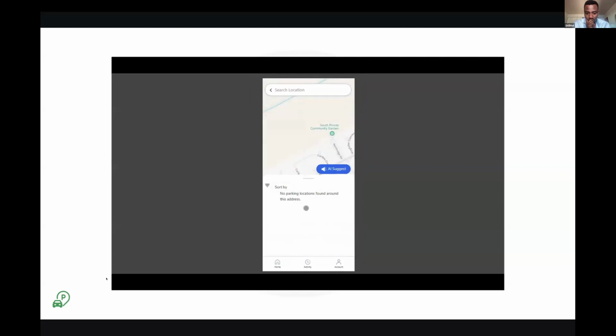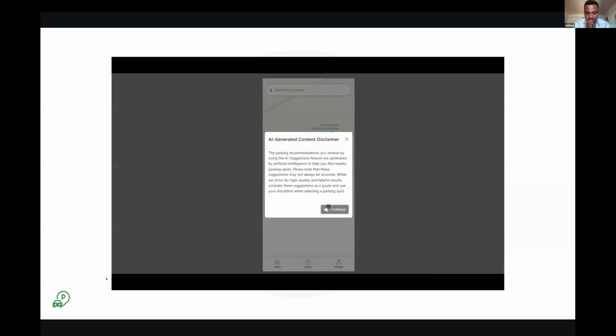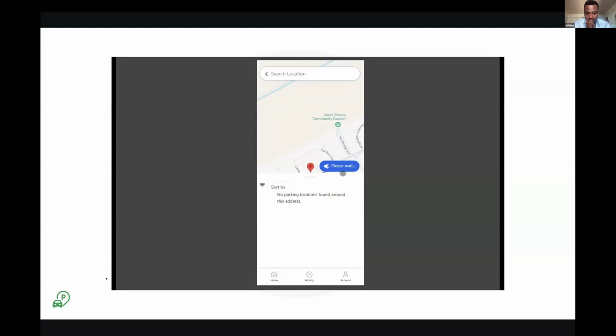Now, just in case she's ever in a location that's not downtown Winnipeg, she has the option to use our AI feature to find parking locations nearby.